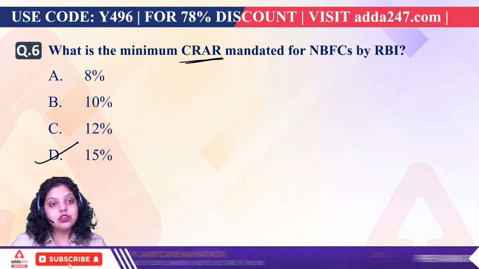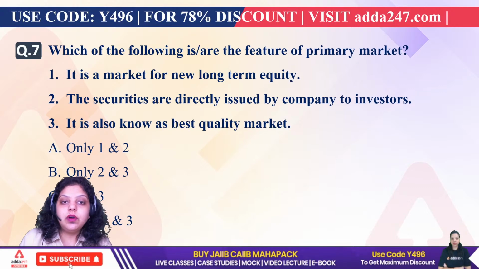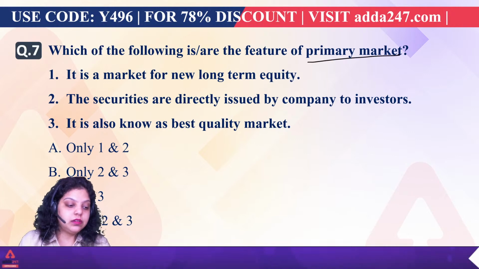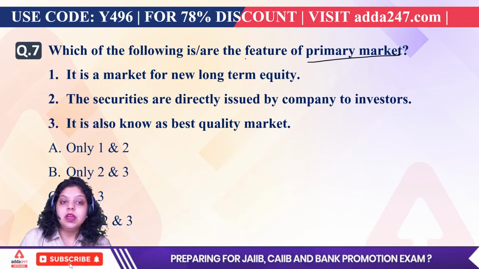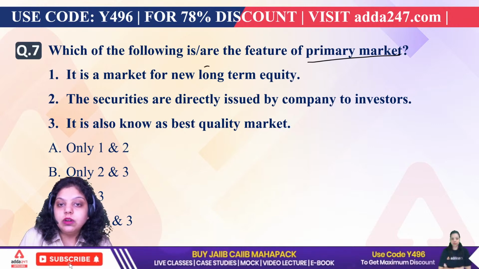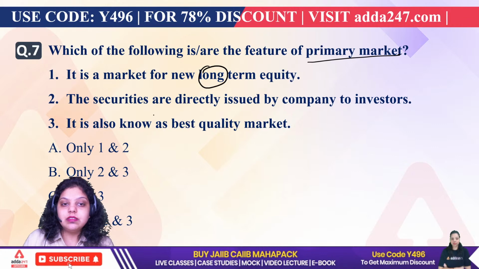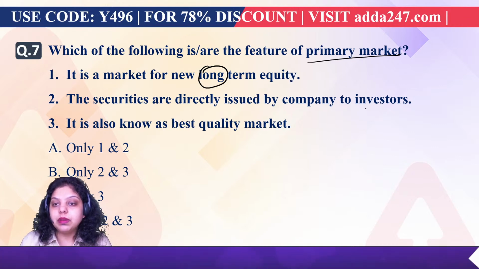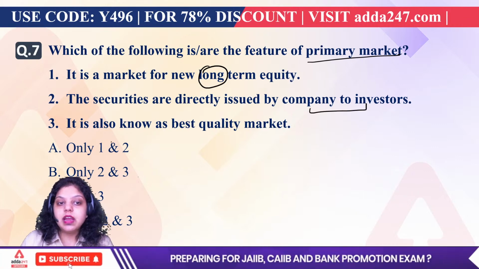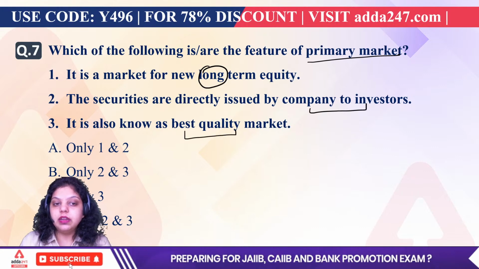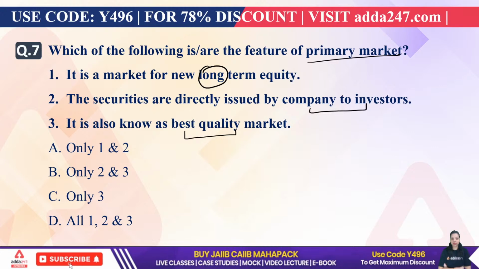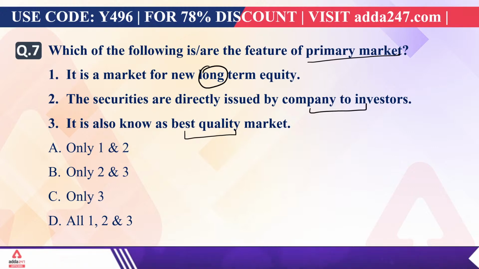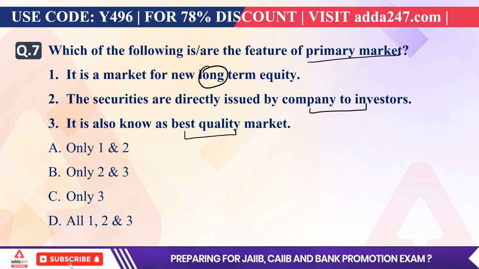Okay, non-banking financial companies. Now, which of the following is a feature of the primary market? First says it is a market for long-term equity. Second says the securities are directly issued by companies to investors. Third says it is also known as the best quality market. So which of the following is correct about the primary market? A, B, C, or D?